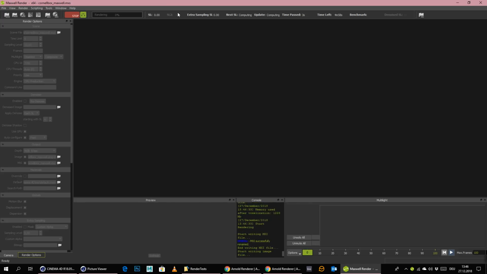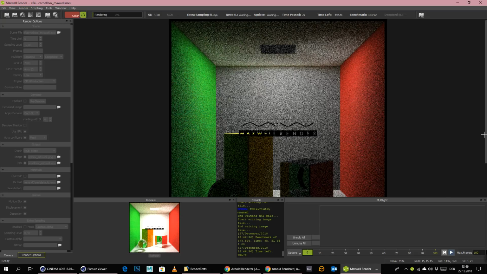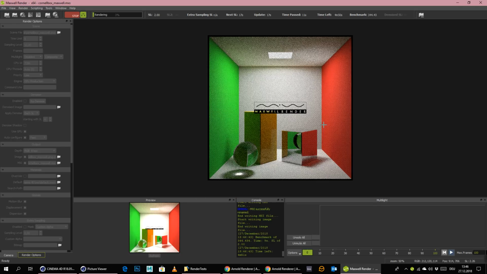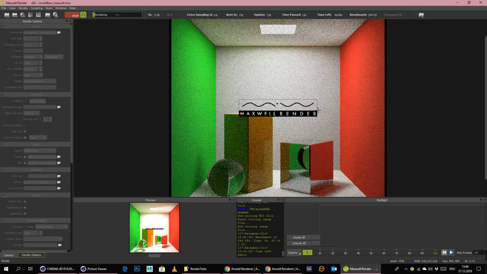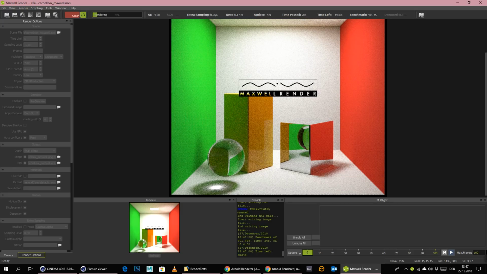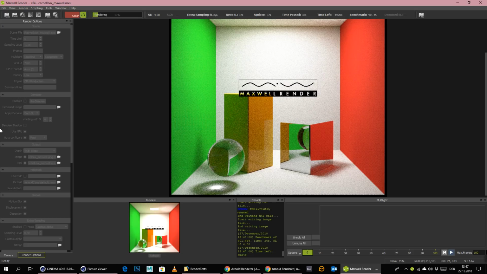Like I said, Maxwell is really, really good in the calculations. I think it also uses a bidirectional MLT method, Metropolis light transport bidirectional method, I think, which should make this scene a little bit faster in Maxwell. But I think the code that Maxwell uses is really, really slow. As you can see, we're already getting the caustics right out of the box.